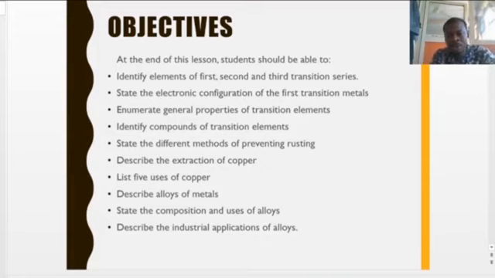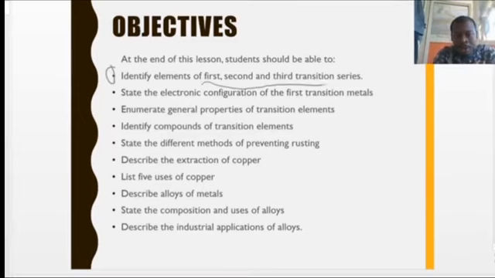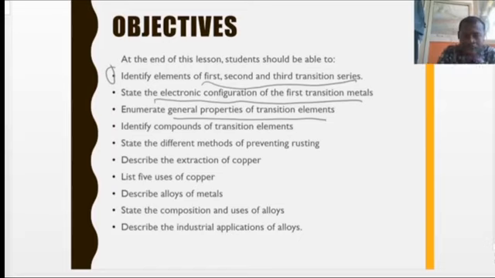The series of this discussion is going to be divided into about 3 series. Our objective for today is mainly the identification of elements, most importantly the transition metals of the first, second, and third row series. We are also going to look at how we write the electronic configuration of the first row transition metals, and enumerate the general properties of these transition metals, vis-a-vis the physical and chemical properties. Lastly, we shall be identifying compounds of transition metals. Other concepts will be discussed in the next series.